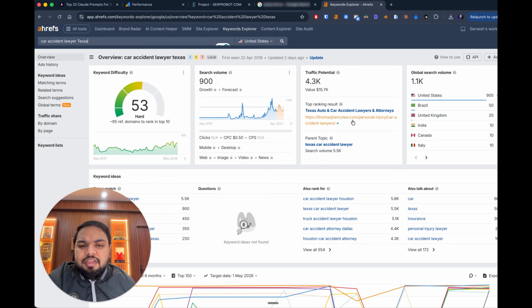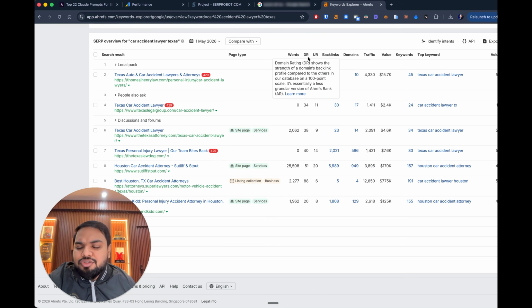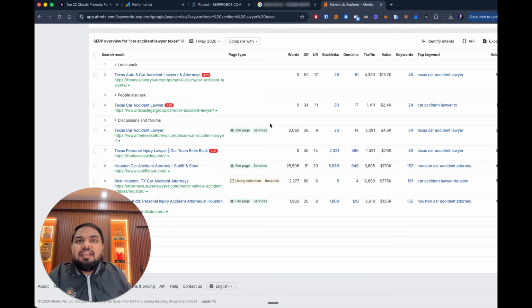So in this particular keyword, this score that you see here is called domain rating, and basically it's an SEO score out of 100 for each website. Today we'll be seeing how, with the help of Claude, we can do all of this backlink analysis research within 10 minutes. So you do not have to spend hours to understand how to do backlink building, what to send to your SEO team or marketing manager, and how many backlinks you need to buy.